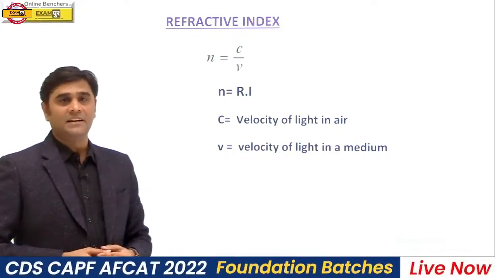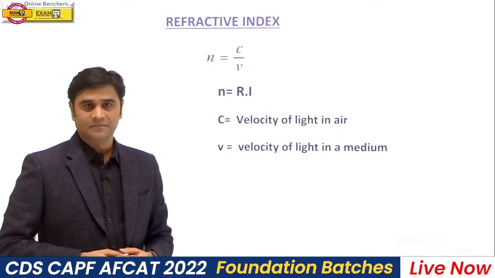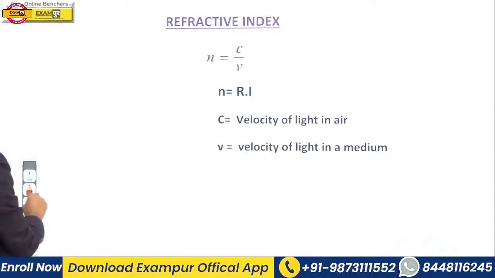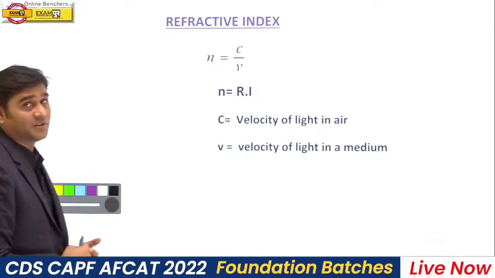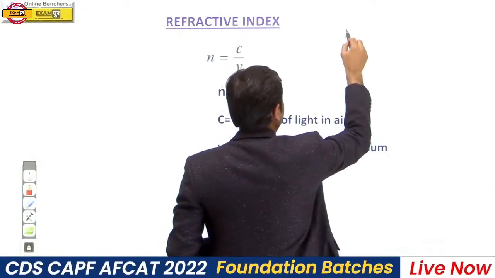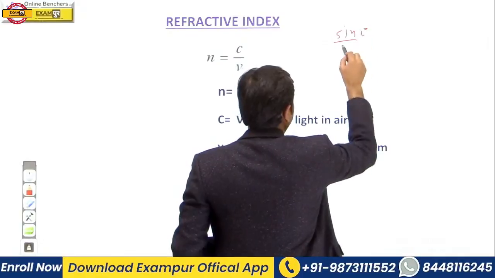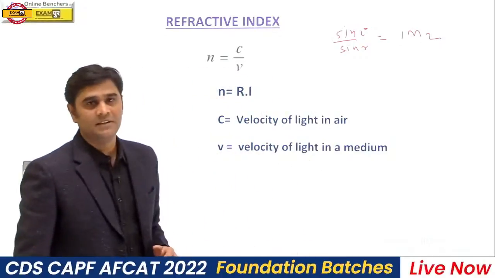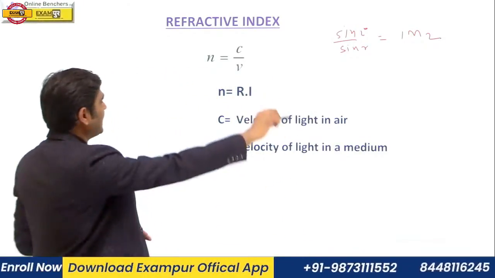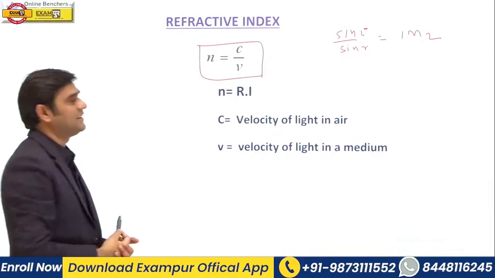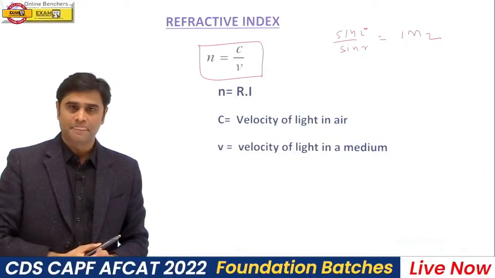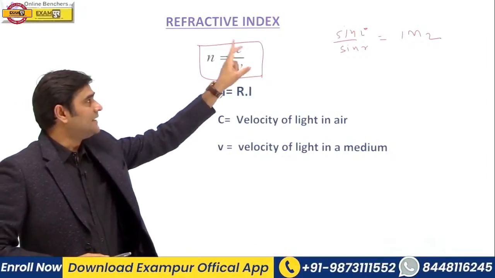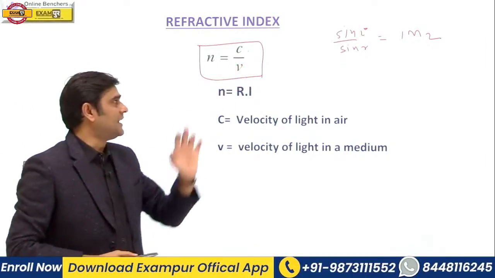If you want to calculate the refractive index of a medium, then you can use Snell's law, and here we have another way to find out the refractive index of a medium. We have another formula. The first formula is sin i upon sin r is equal to 1n2. But you can also calculate the refractive index of a medium by using this formula: refractive index will be equal to speed of light in air or vacuum upon speed of light in a medium.